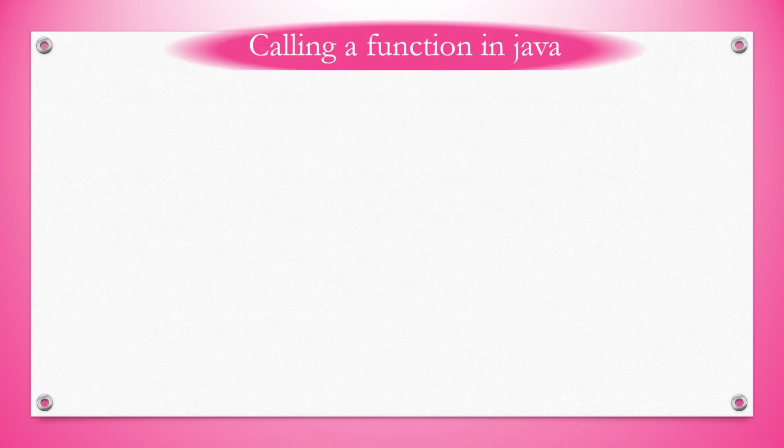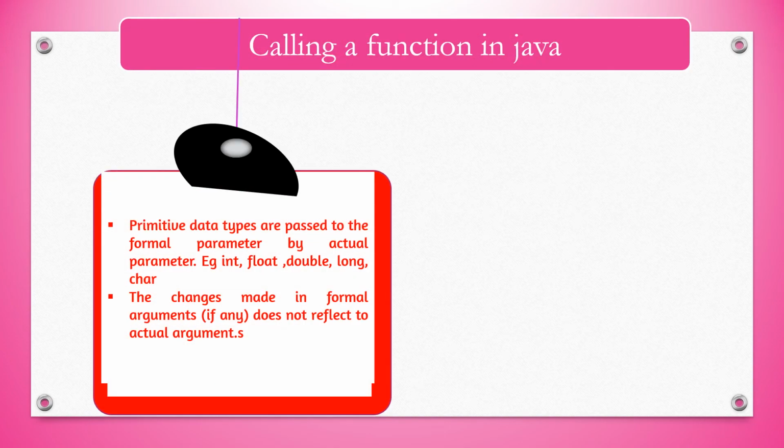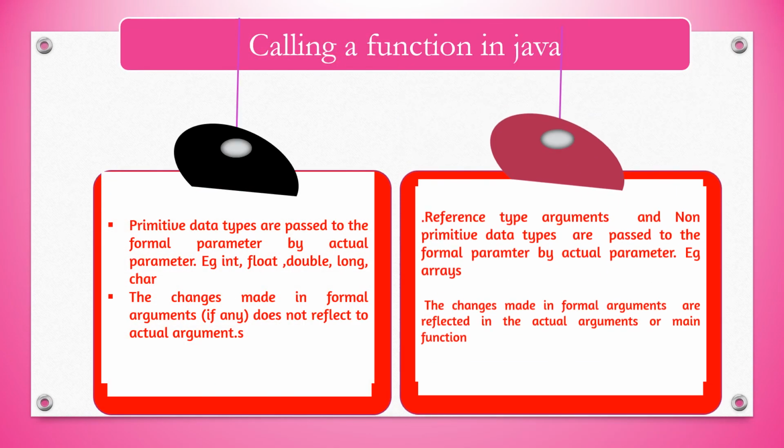First of all, we can discuss the difference between call by value and call by reference. Primitive data types are passed to the function by using call by value, whereas non-primitive or reference data types are passed by call by reference. That means int, float, double, all the 8 primitive types, if you want to pass them to a function, we will be using call by value, and non-primitive types like array, object, interface, we will be using call by reference.